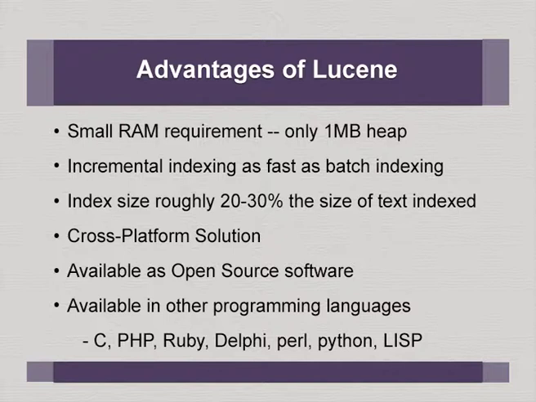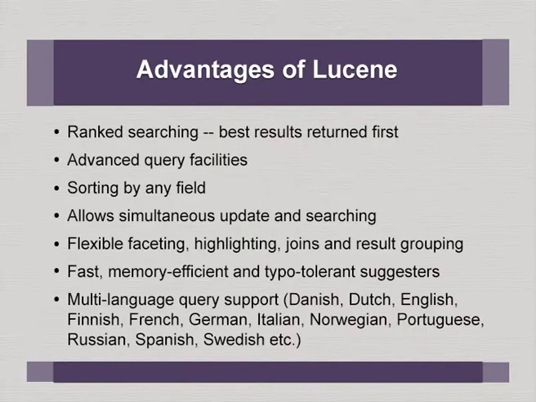So, that shows how popular Lucene is. Indexes are roughly 20 to 30% of the size of the text of the files. It is cross platform, you can run Lucene on many platforms, whether Windows or Linux. Available as open source, this is even more important. And Lucene is available in other languages like C, PHP, Ruby, Delphi, Perl, Python, Lisp. So, Lucene is really a versatile search engine.